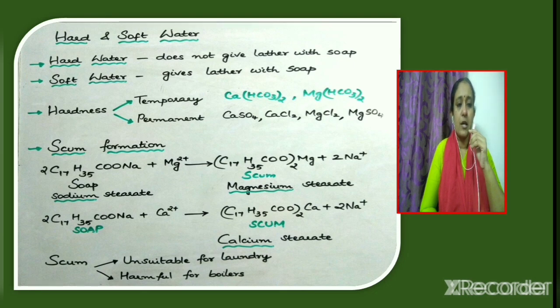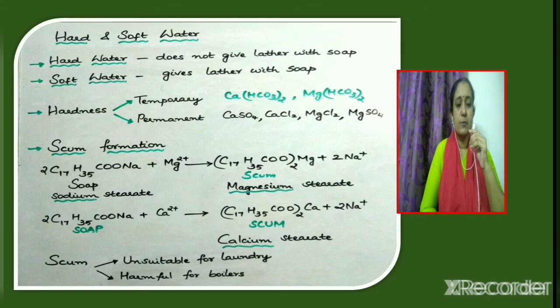What is temporary hardness due to? It is due to the presence of calcium bicarbonate and magnesium bicarbonate. Now what is permanent hardness due to? It is due to the presence of calcium sulfate, calcium chloride, magnesium chloride and magnesium sulfate.